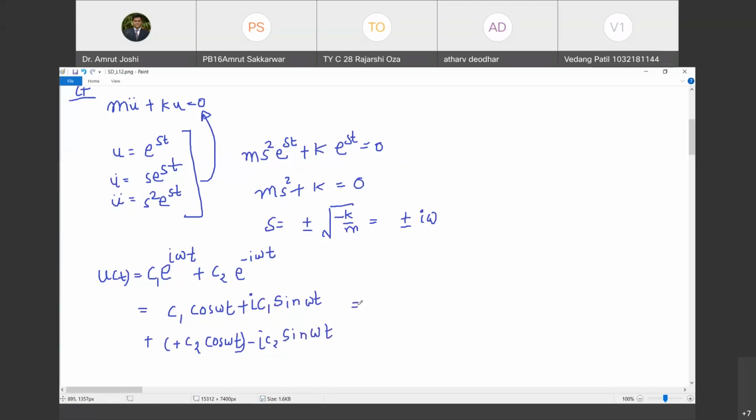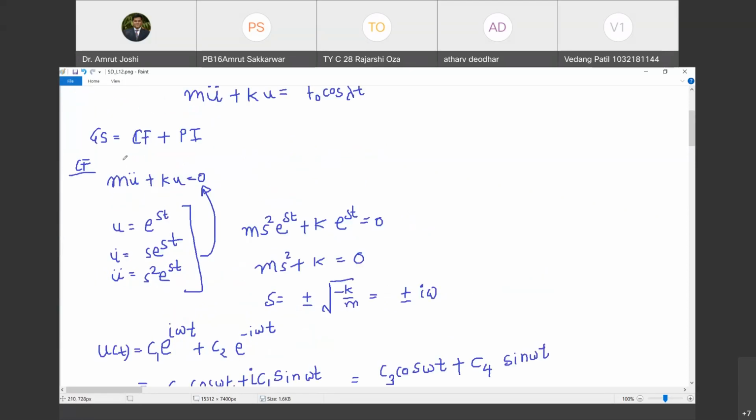So can I write this as C3 cos omega t plus C4 sin omega t, where C3 is equal to C1 plus C2, and C4 is equal to i C1 minus i C2? So this is the complementary function: C3 cos omega t plus C4 sin omega t. The complementary function is done.